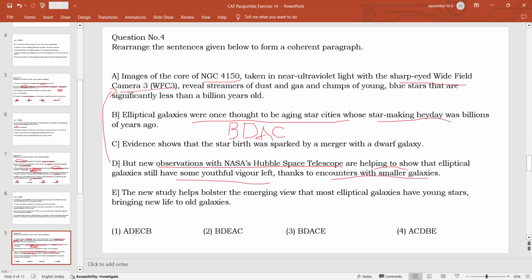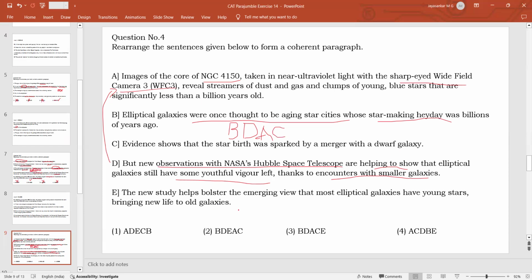So first we talk about the theory, how elliptical galaxies were thought to be very old, not making stars anymore. Then the new observations with Hubble Space Telescope reveal that they are still making new stars with the help of smaller galaxies. Then we talk about a specific example of NGC 4150 and how the evidence is showing that this galaxy is also creating new stars with the help of a dwarf galaxy.